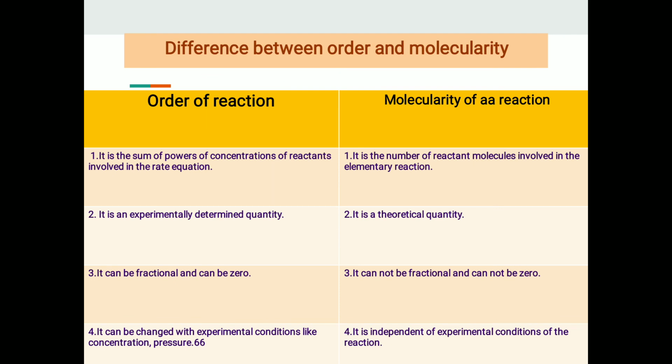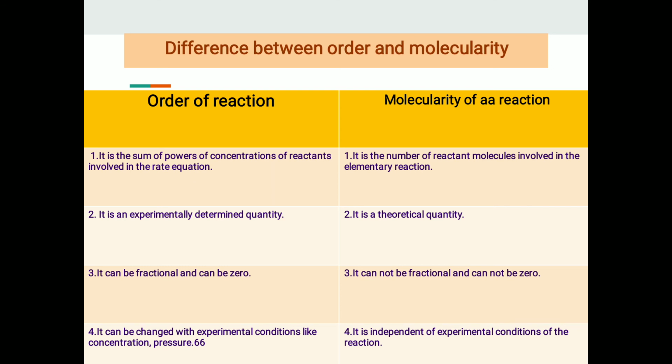Now see the difference between order and molecularity. There are four distinguishing points. First, order is the sum of powers of concentrations of reactants involved in the rate equation, whereas molecularity is the number of reactant molecules involved in the elementary reaction.